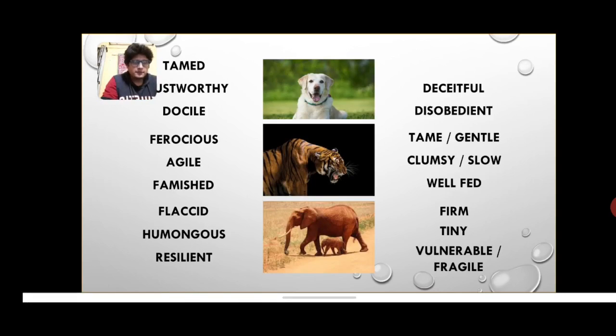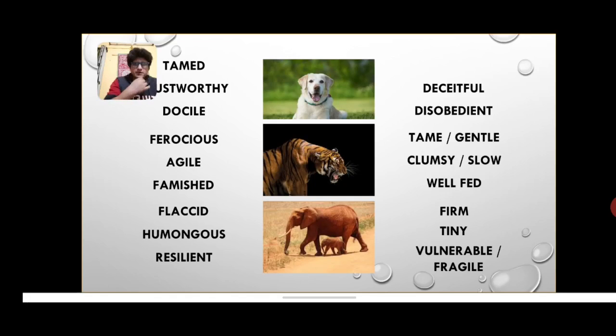Up next, we've got a slide showcasing on the screen three kinds of animals. One is a dog that is often petted at home, and the other one is a tiger, which of course is a wild, ferocious beast, and the other one is an elephant, which is a mammoth mammal. Right? Okay, let's talk about the qualities. How can we describe such animals? I've only chosen a few here. You can try to come across as many as possible, right? Not only the positive ones, but of course the negative ones as well.